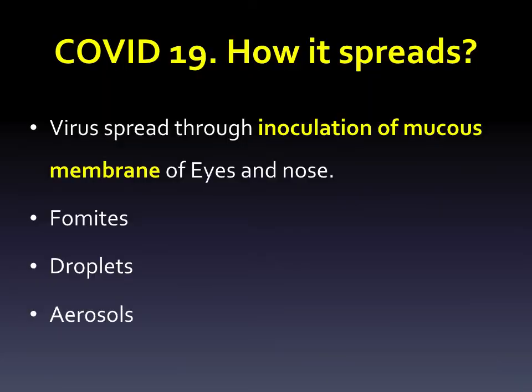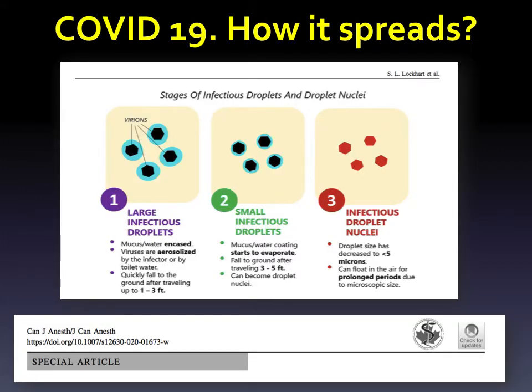So, the infection usually spreads through inoculation of mucous membrane, and this inoculation can occur by getting exposure to viral particles in the form of either fomites, droplets, or aerosols. Depending upon the size, these viral particles can be categorized into large infectious droplets, small infectious droplets, and infectious droplet nuclei.